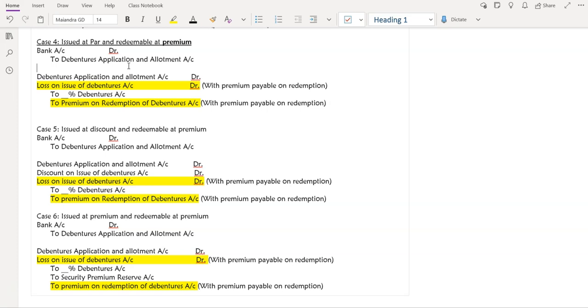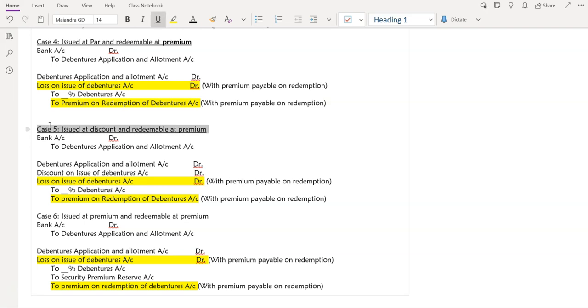Okay. All right. Now the easy way to remember is make the entry what you are doing with par only. Okay, means your normal entries. And if the debentures are redeemable at premium, in every case, on all the first three cases, just add this loss on issue of debentures account debit and to premium on redemption of debentures account. These two accounts will always have the same amount. Is this clear, Sejal? Yes, ma'am. Is it easy to remember now?